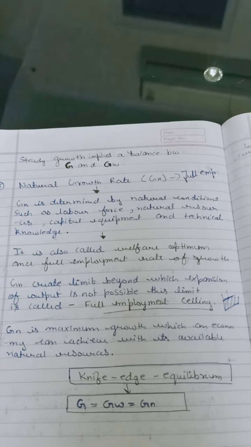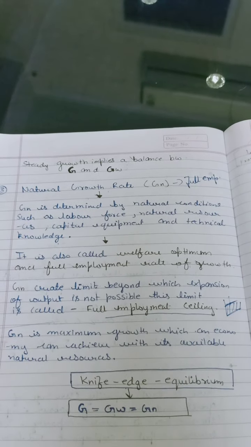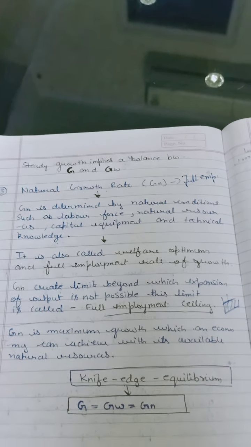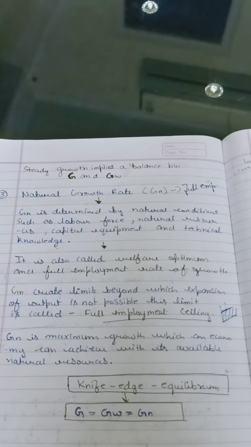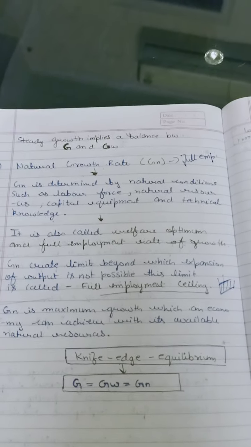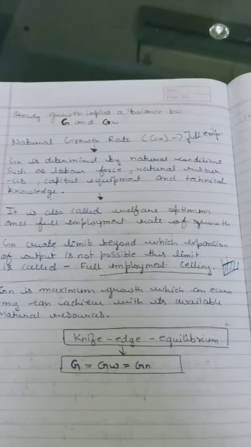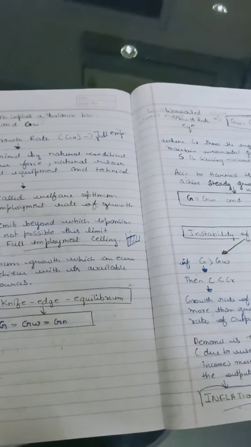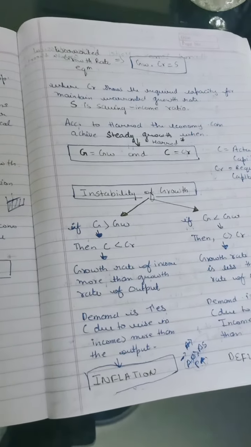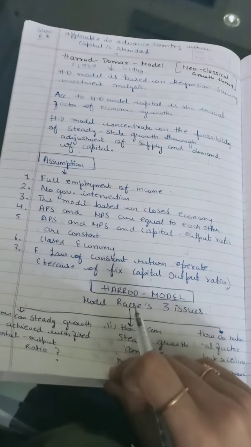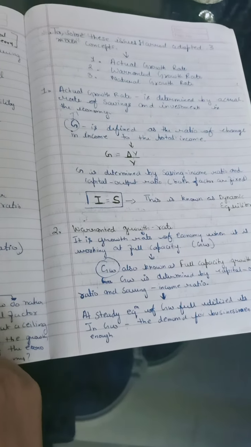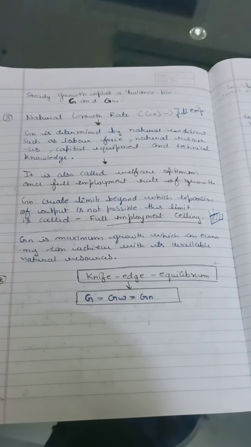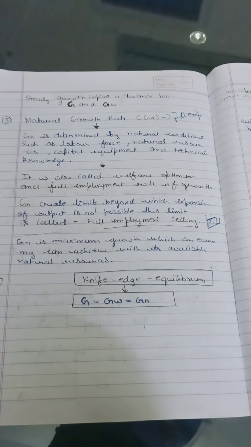So this is the growth rate which is the maximum that can be attained, where the available resources have been used in an efficient manner. Okay, so these are the three main concepts: the actual growth rate, the warranted growth rate, and the last, the natural growth rate. You have to go into detail on this also.